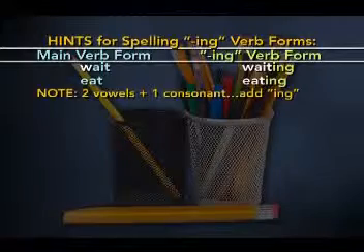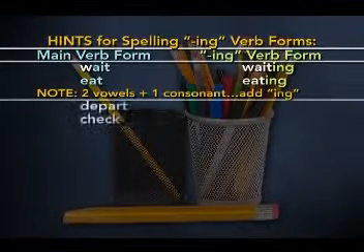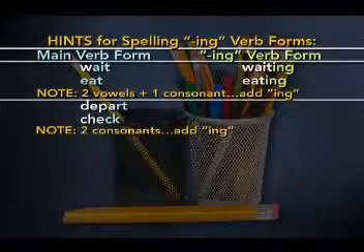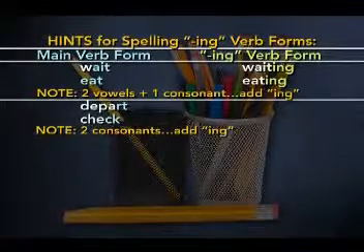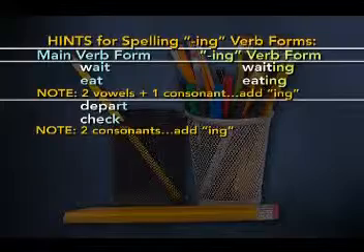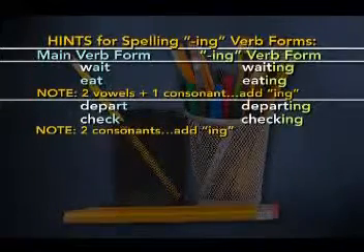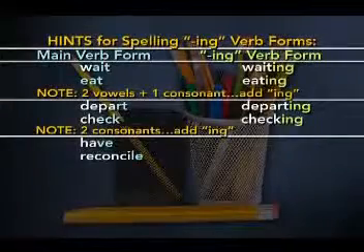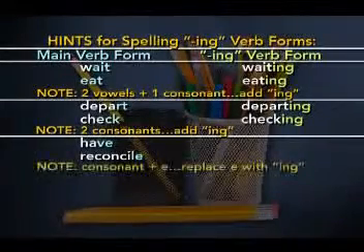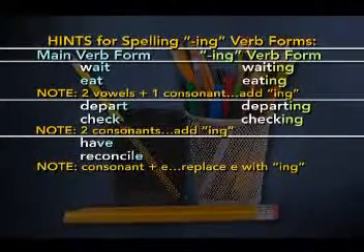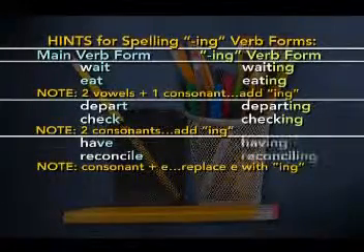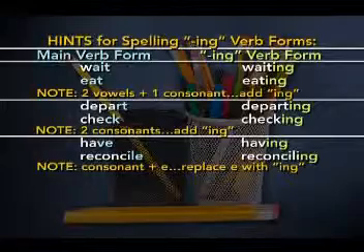Waiting, eating. Depart and check. 2 consonants, right? RT and CK. Just add ing. Departing and checking. Have and reconcile. Now there is a consonant plus E. VE and LE. So we replace the E with ing.